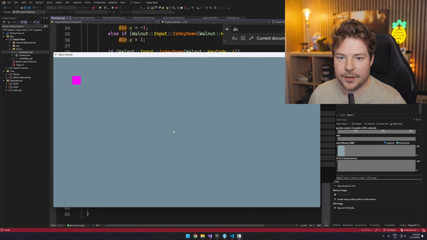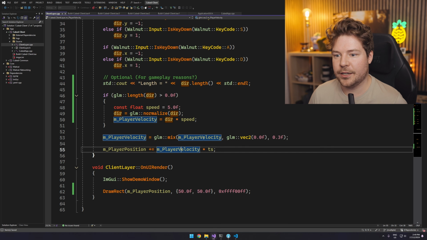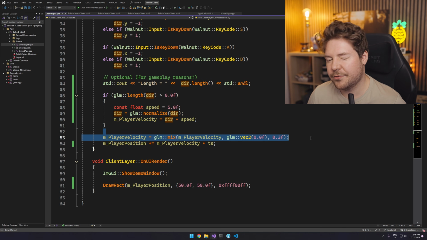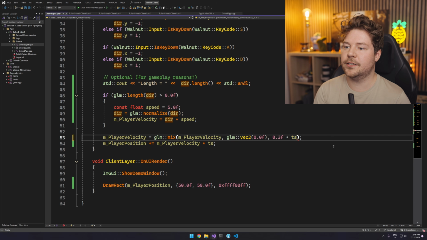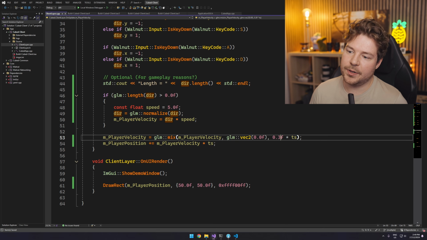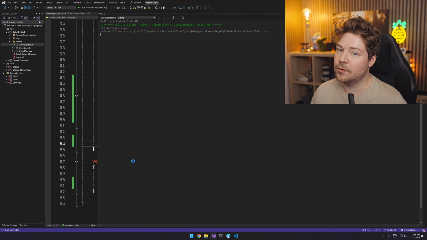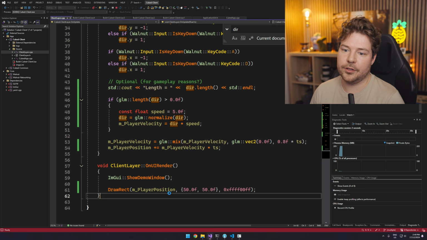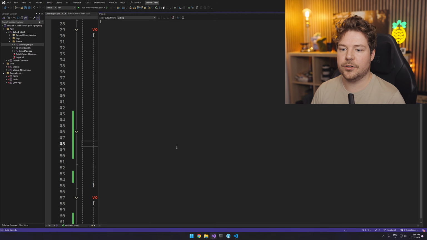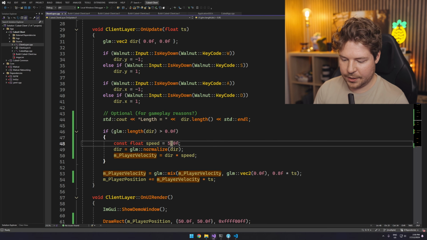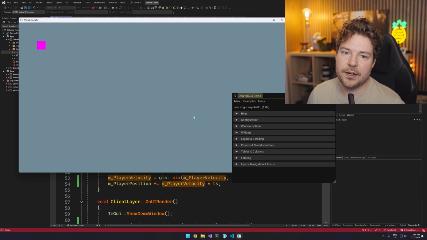So I can kind of move it very, very slowly. It might be decaying too quickly. I mean, that's the other thing. If this is running very quickly, then the rate of this decay is going to be faster too. So you might want to do this by the time step and maybe make it a bit higher as well. I don't know if that's what's causing us to move so slowly. Probably not, but we could also just make the speed like 50 and see if that helps. Just common things that might happen from this.